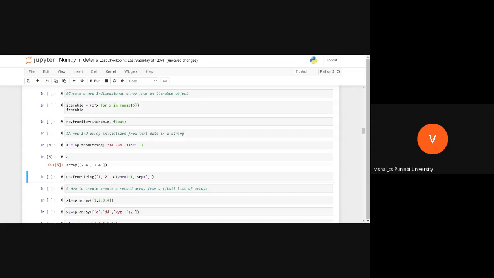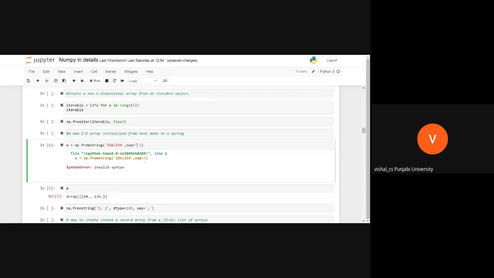Is it okay? I didn't give a list here, sir. I simply gave the string and it created an array. You can do any permutations and combinations to see what separator we can use. Let me check if we do it like this. It might show an error first. Okay, why did this show an error? You can try any permutations and combinations.